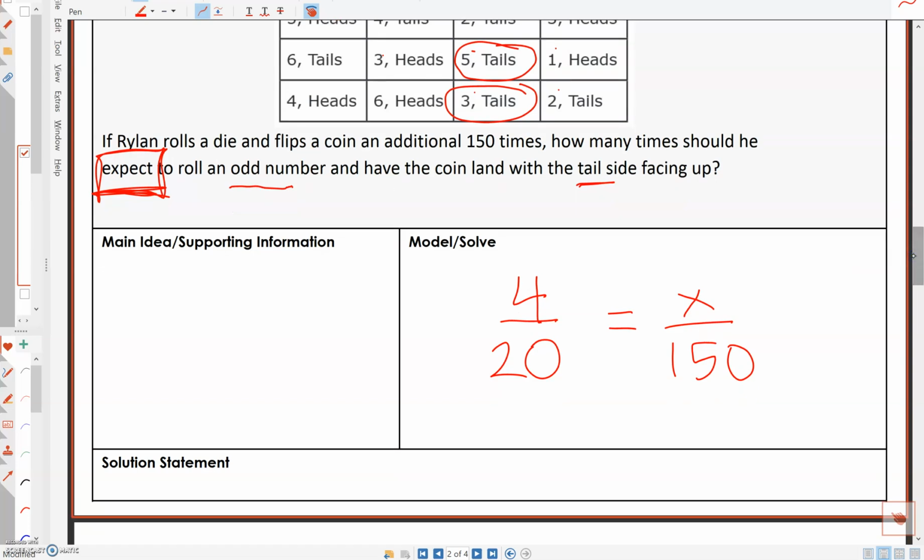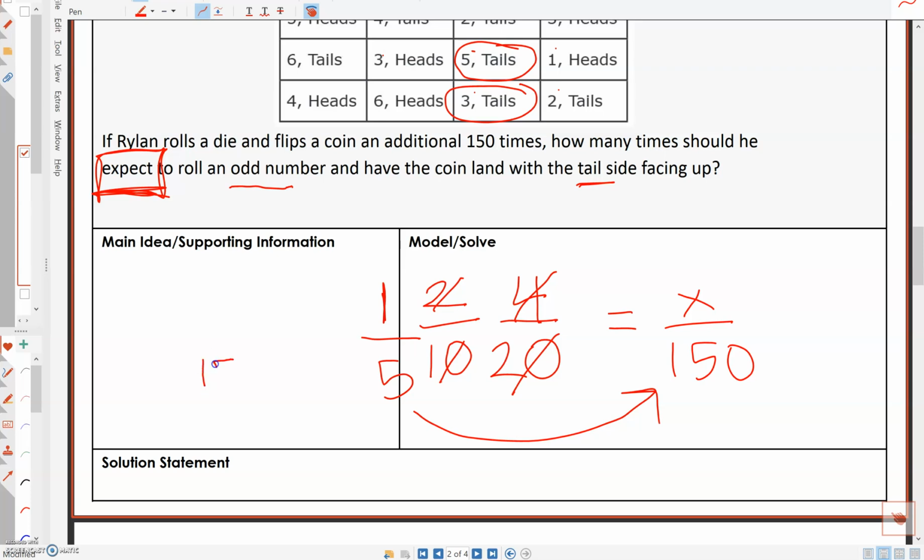Okay, so now either you can reduce this fraction to make it smaller and figure out from 20 to 150, which I'm gonna go ahead and do. So I know both of those are even numbers, so I just divide it by 2. And can I do it again? Yeah, I can divide it by 2 again. 1 over 5. Okay, I can no longer reduce.